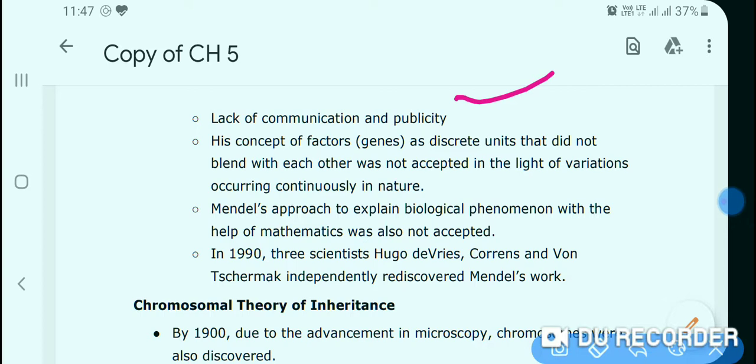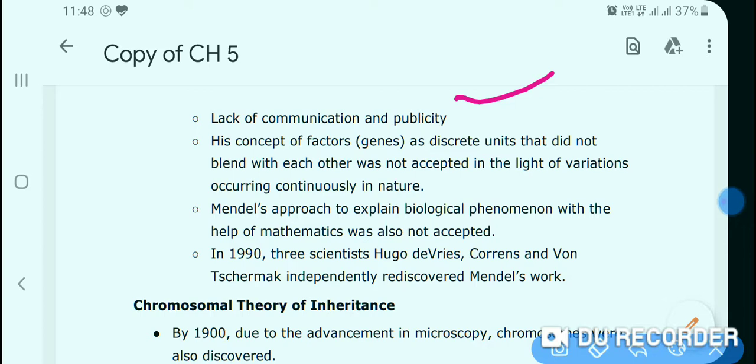The work of any scientist was only published in some renowned magazines, and those renowned magazines published only the work of famous scientists. Mendel was not so famous at that time, so his work could not be published in famous magazines.